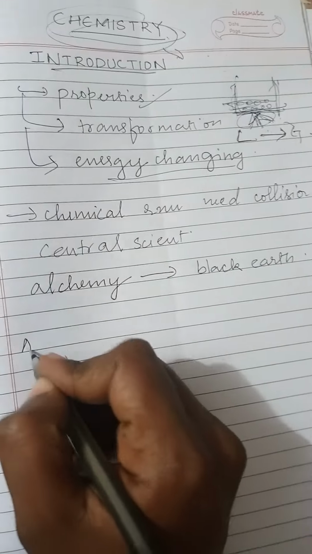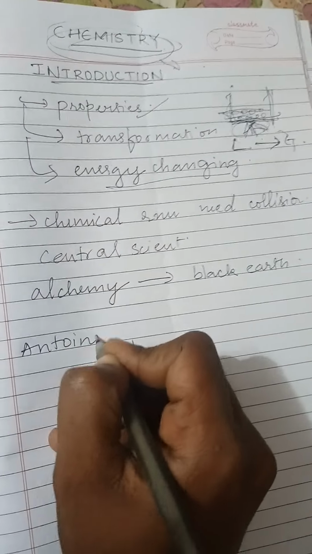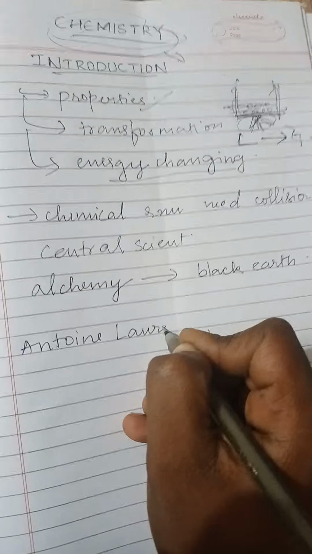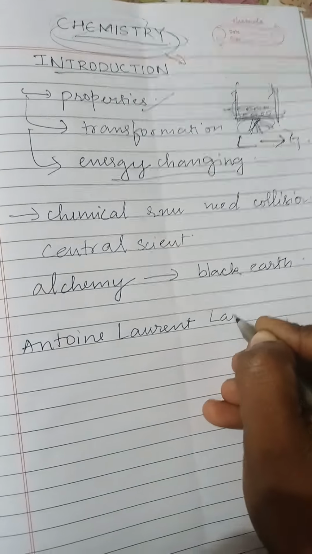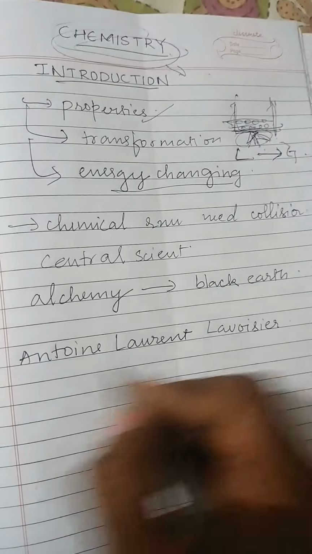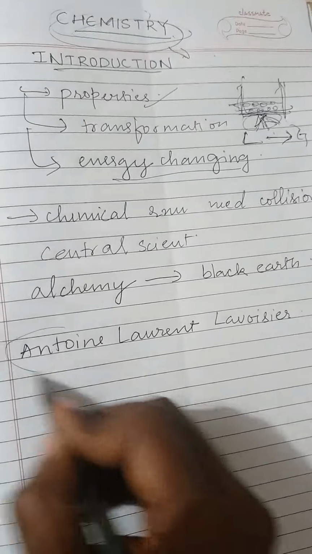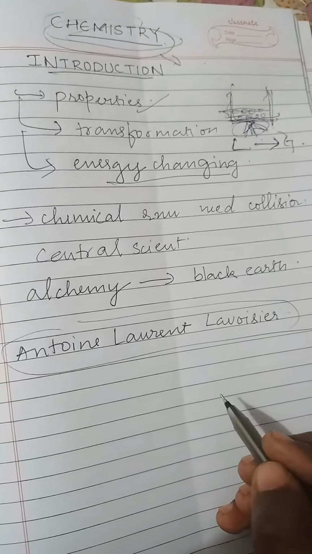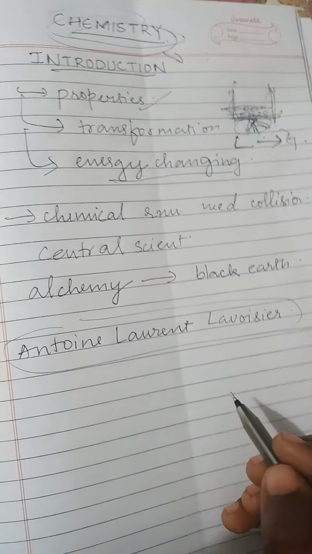Antoine Laurent Lavoisier is called the father of chemistry. And Robert Boyle established chemistry as a separate branch.